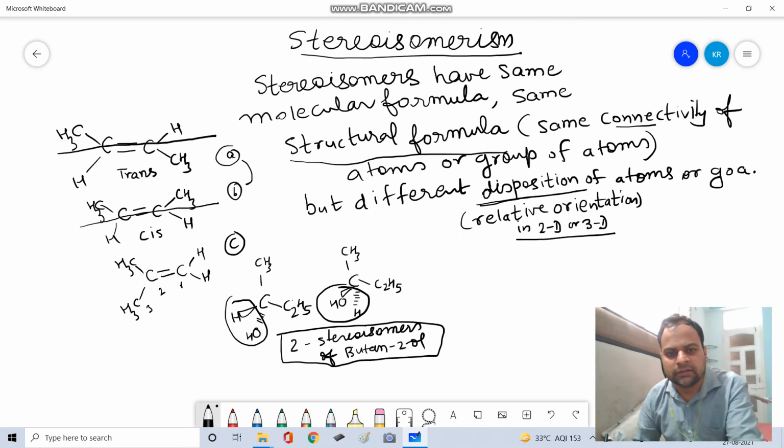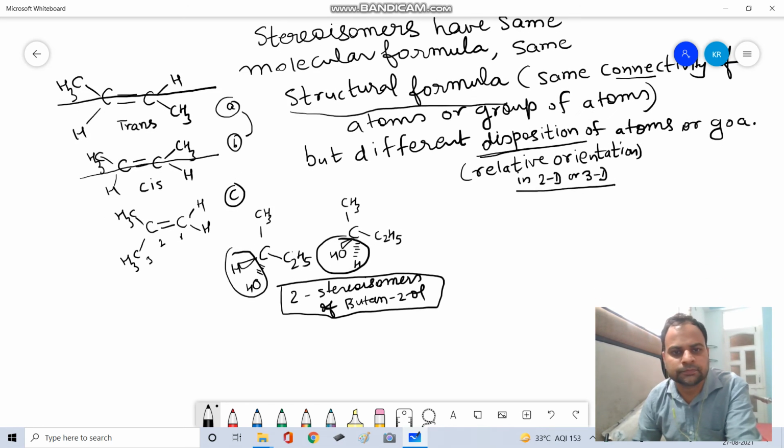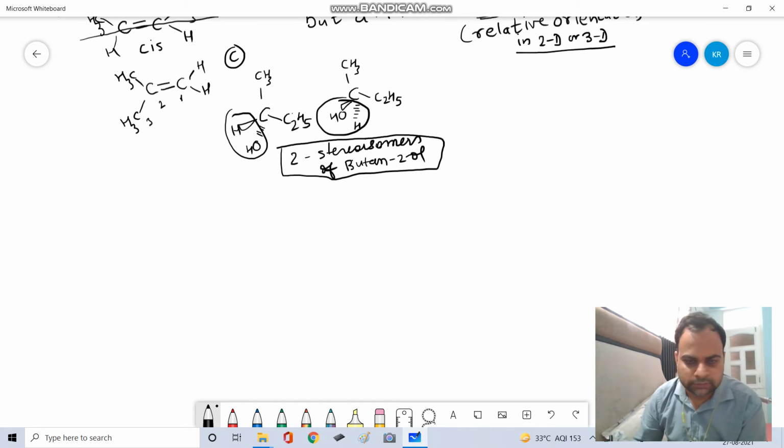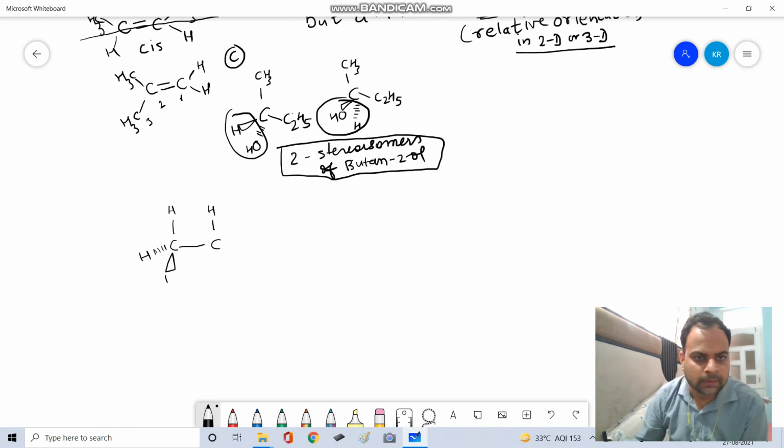We can see one more example of stereoisomers. Suppose we have ethane like this.